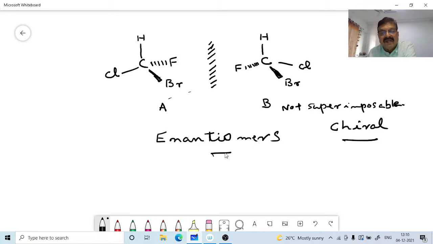Okay, this is enantiomer. What is an enantiomer? Molecules that are non-superimposable mirror images are called enantiomers. Enantiomers are mirror images that are not superimposable.